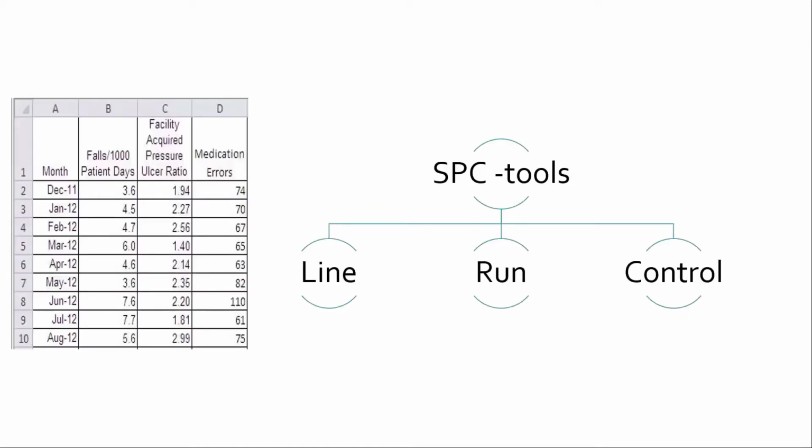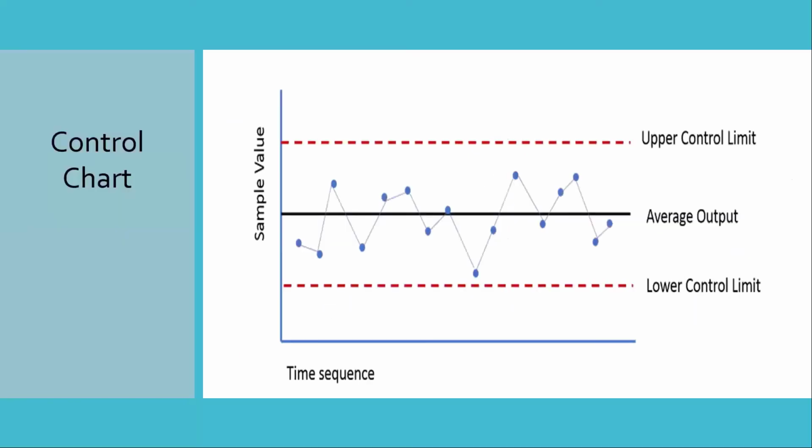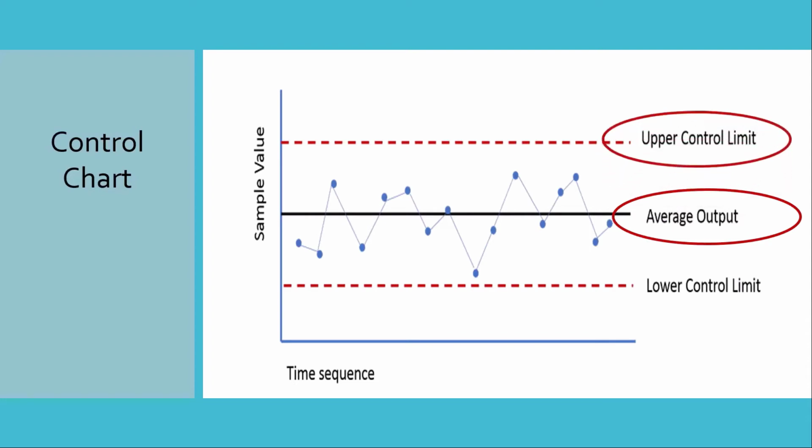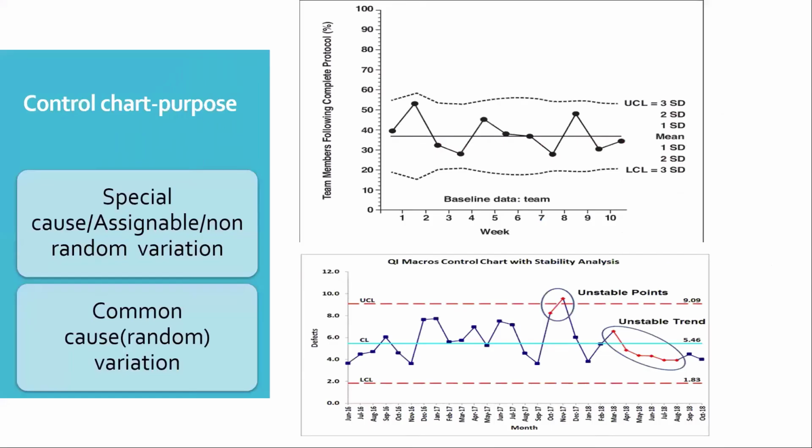So we are done with the line chart and run chart, and we move on to the next most important chart, that is the control chart. The control chart is almost the same as a run chart, but here you can see there is an average, like the median we saw in the run chart. But here we also have the upper control limit and lower control limit. So there are 2 limits here, and we plot our data and see where the data points fall. Okay, so this is the control chart.